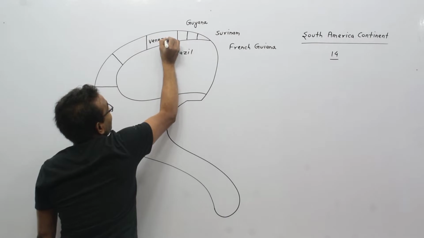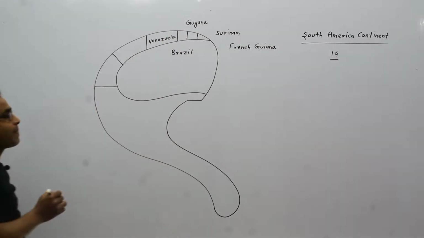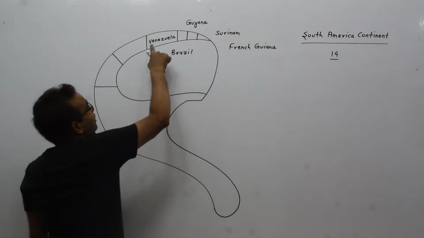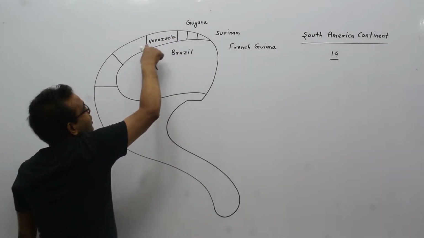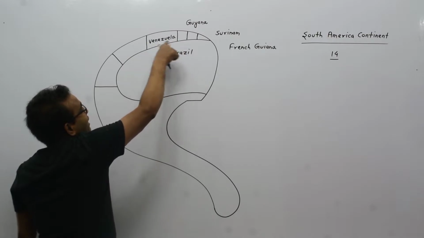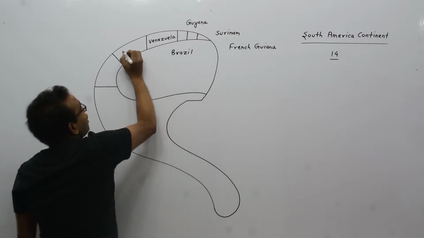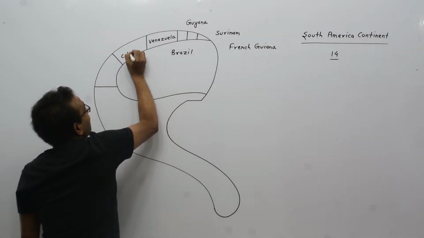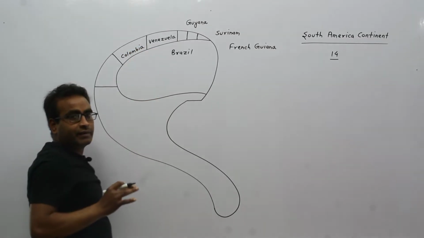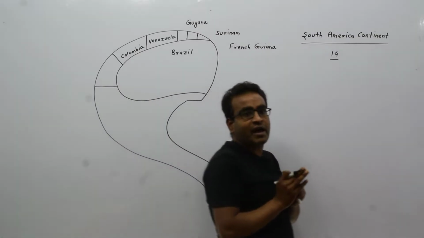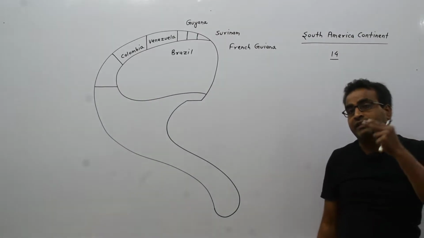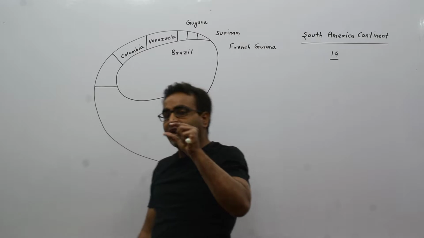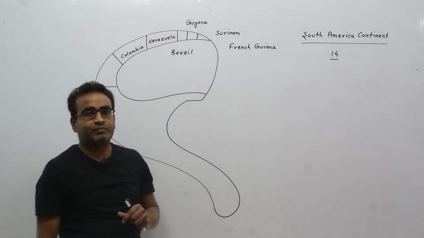This is Colombia. Look at here. South America touches North America continent.